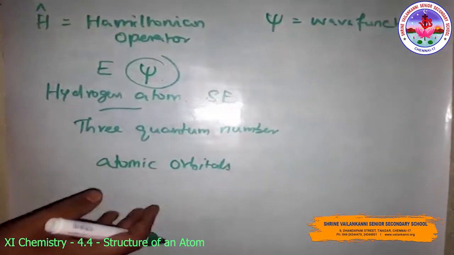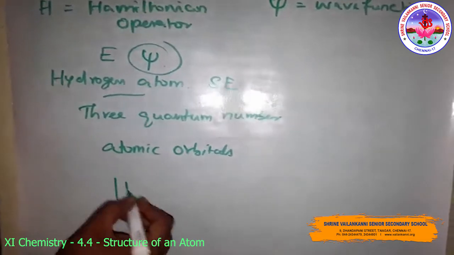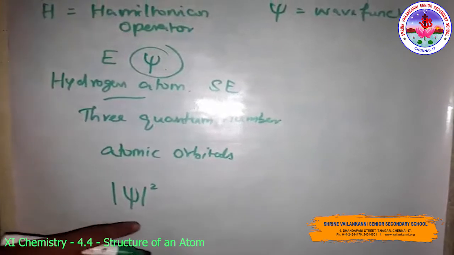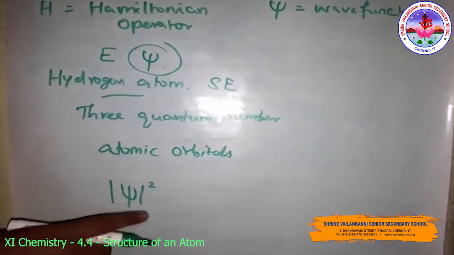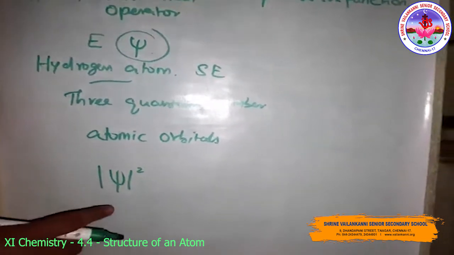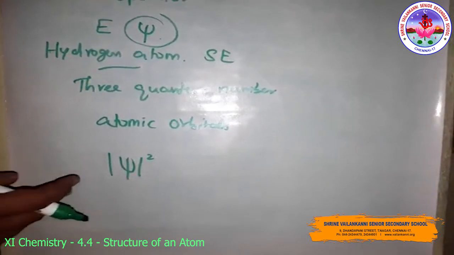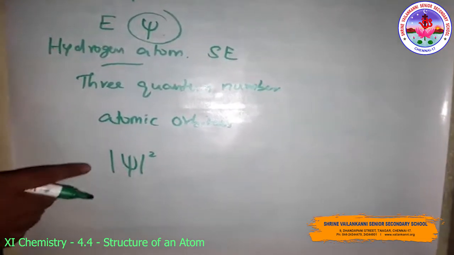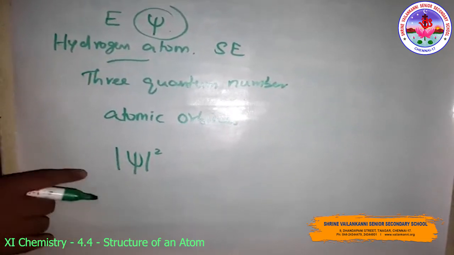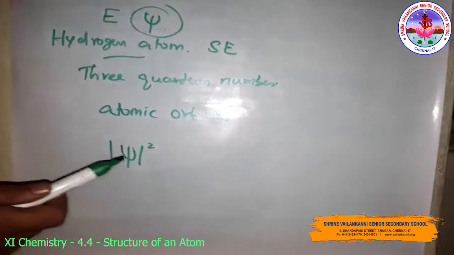The probability of finding the electron at a point within an atom is proportional to the modulus of psi squared at that point. This quantum mechanical result for the hydrogen atom successfully predicts all aspects of the hydrogen atom spectrum, including some phenomena that could not be explained by the Bohr model. However, application of the Schrödinger equation to multi-electron atoms presents a difficulty. The Schrödinger equation cannot be solved exactly for a multi-electron atom. One-electron atoms are possible, but for multi-electron atoms there are difficulties.